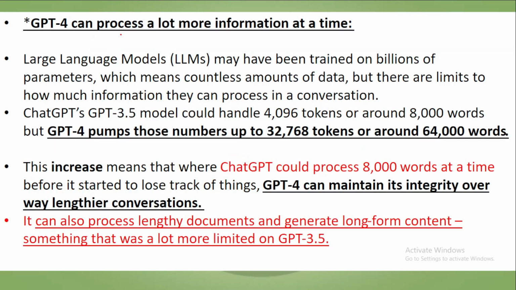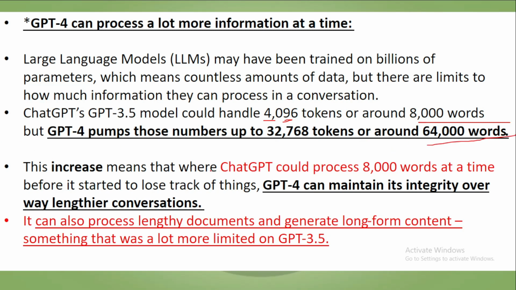Then GPT-4 can process a lot more information at a time. Large language models may have been trained on billions of parameters, which means a countless amount of data. But there are limits to how much information they can process in a conversation. ChatGPT's GPT-3.5 model could handle 4096 tokens or around 8000 words, but GPT-4 pumps that up to 32,768 tokens or around 64,000 words.